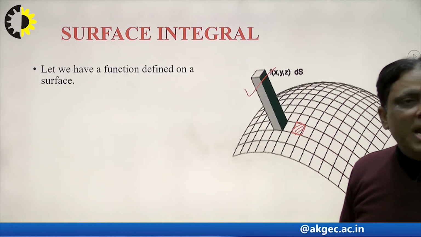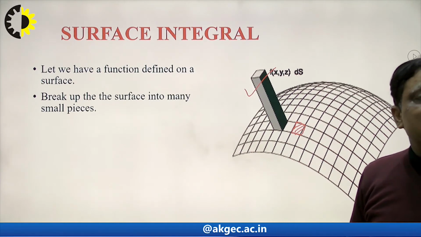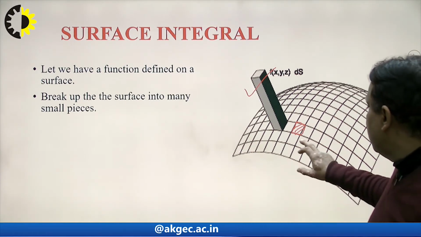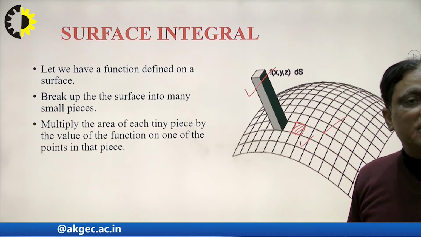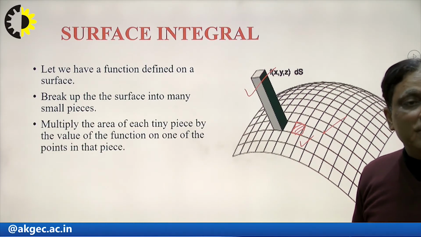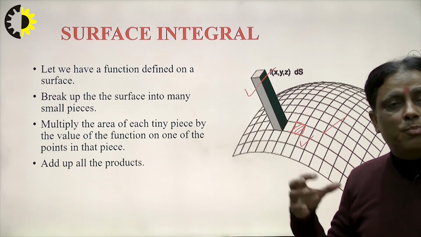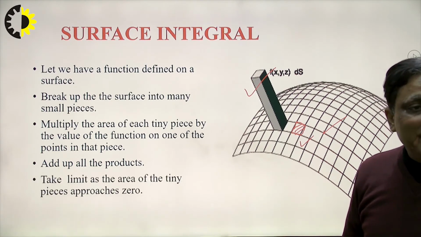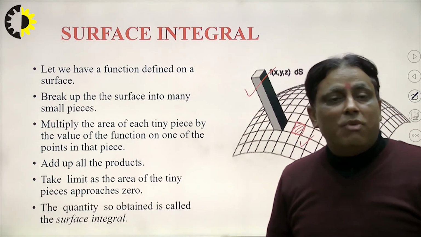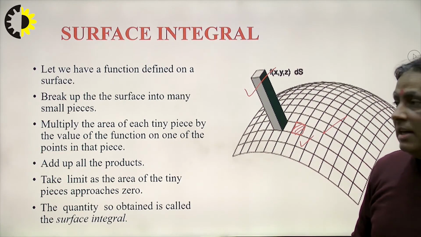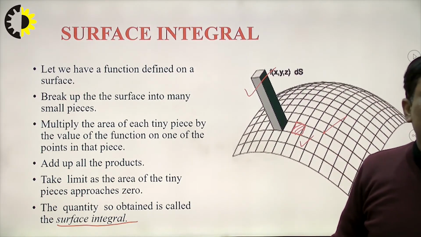Let us say we have a function defined on the surface. Break up the surface into many small pieces. Multiply the area of each tiny piece by the value of the function at one point in that piece, and add up all the products together. What will be the result here? Taking the limit as the area of the tiny pieces approaches 0, the quantity we get is known as the surface integral. In this way we can find the surface integral.